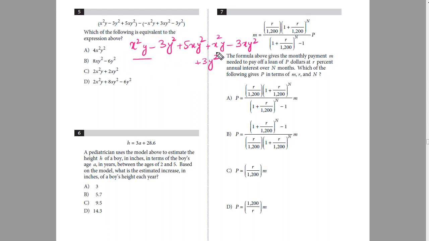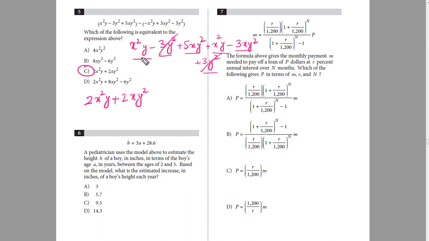So x square y, these are the two like terms. So one x square y, or we can say x square y plus x square y, it will become 2x square y. Next thing, 3y square, this is negative 3y square, and this is positive 3y square. So this will get cancelled. Now 5xy square minus 3xy square. So we can say that 5 minus 3, that is 2. So plus 2xy square. So the correct option for this one would be option C.